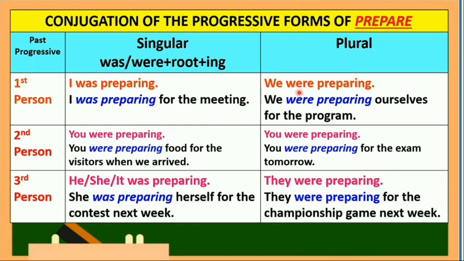Plural, we were preparing. Example, we were preparing ourselves for the program. Our verb phrase is composed of helping verb were followed with the present participle preparing.